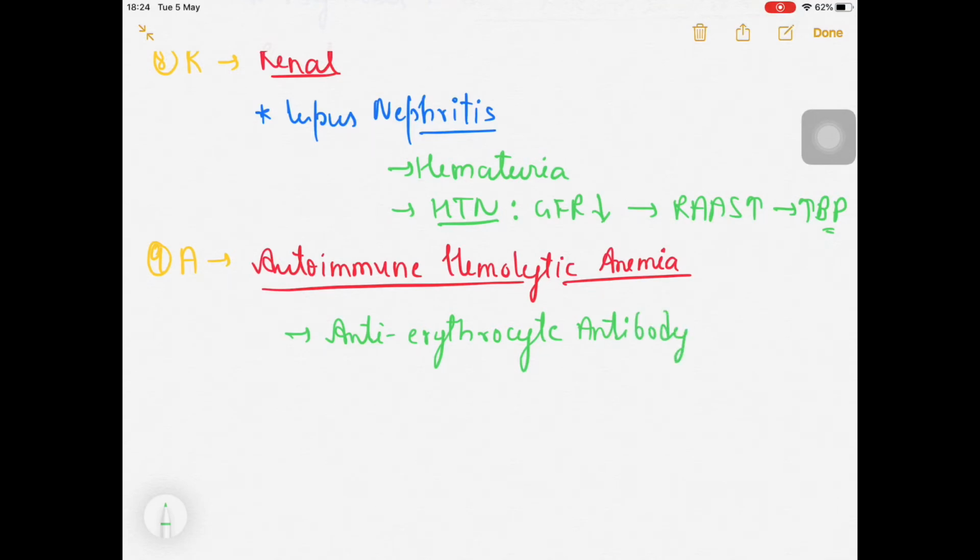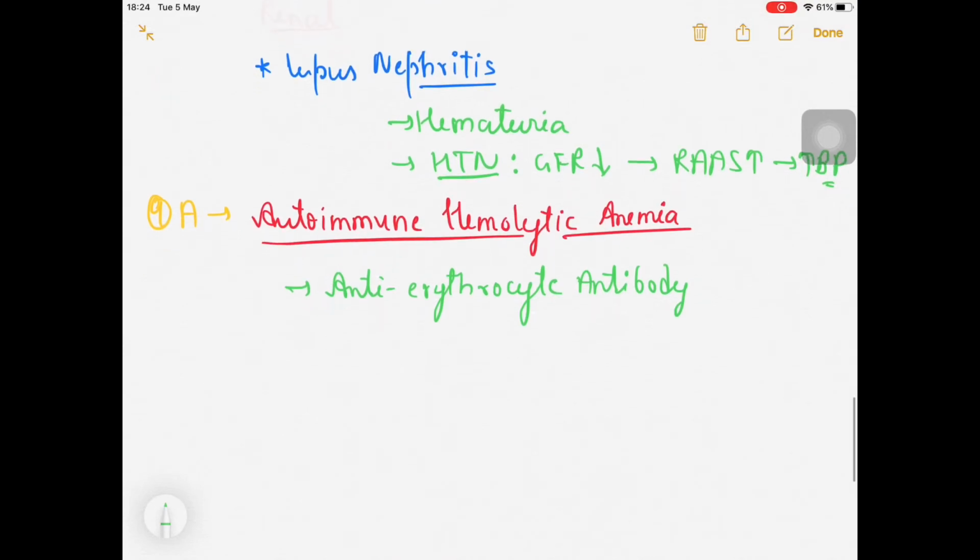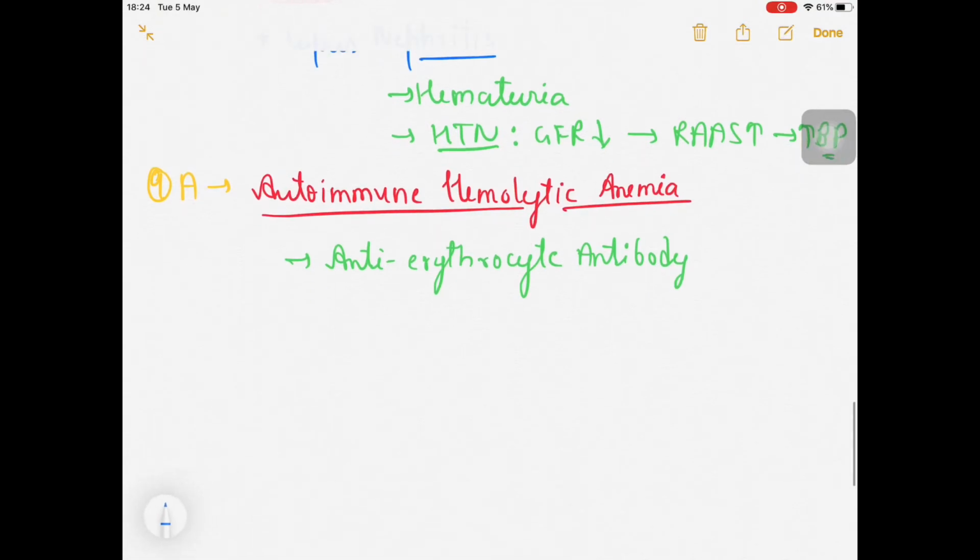Okay, that can be seen over here. Fine. Okay, now what can be the characteristics that will be seen in autoimmune hemolytic anemia? For example, pallor can be seen in the patient. Along with that, spherocytes can be seen in the blood smear, and the RBCs will have no central pallor. So lack of central pallor will be seen in the patient.